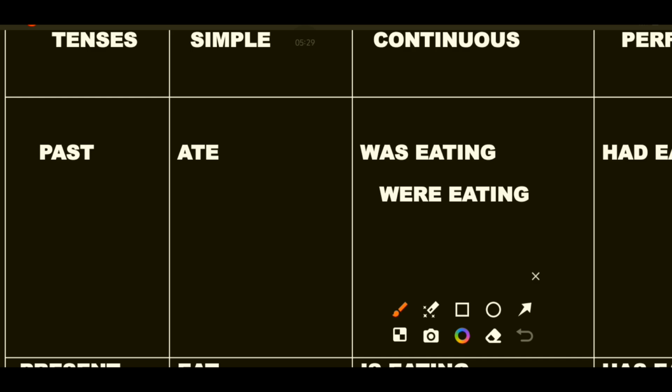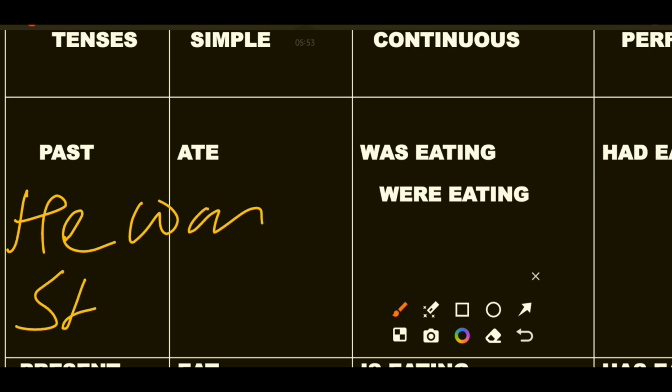If the subject is singular, we'll see like he was eating, she was eating, Ram was eating, Sham was eating, it was eating, the cow was eating, or anybody. For singular, we will use was. I can say he was eating, she was eating.